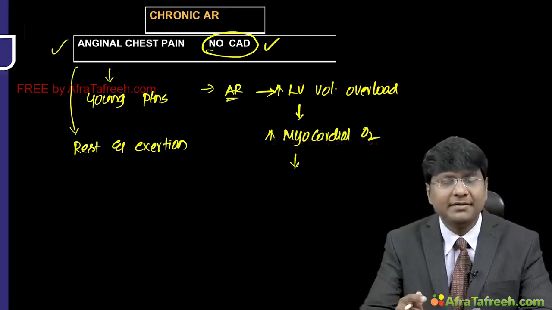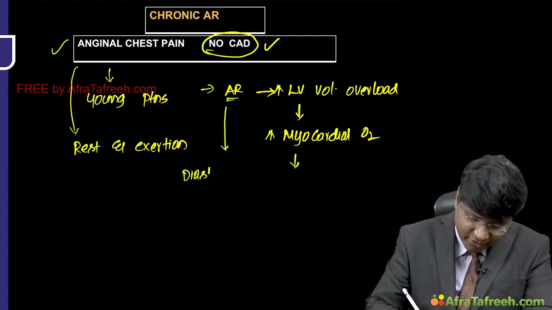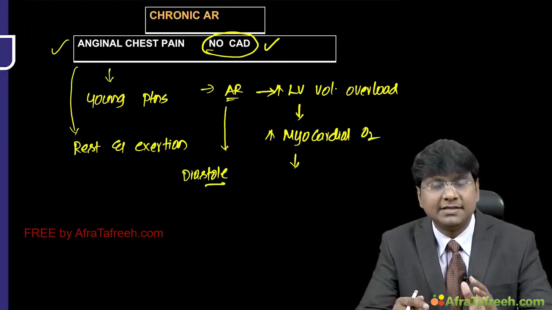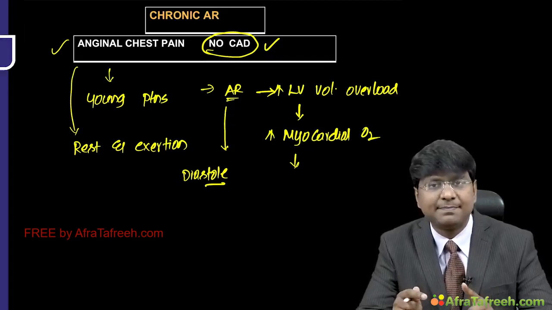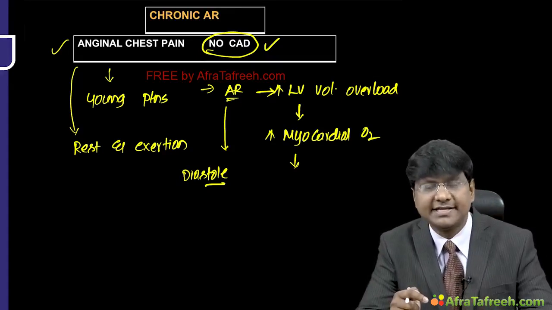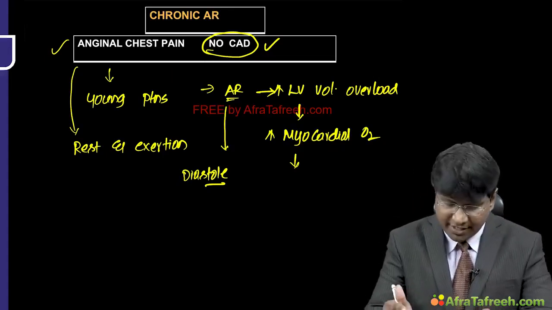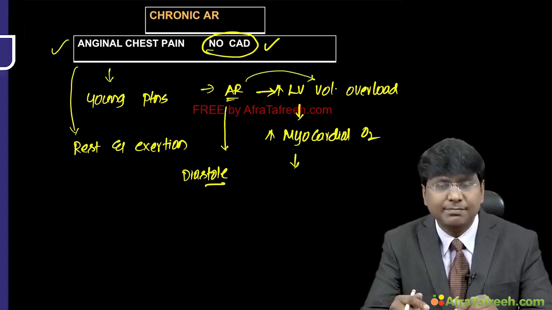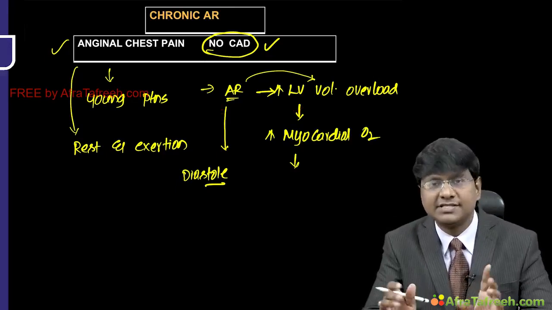But what is happening? The aortic regurgitation is the one which is occurring during the diastole of the ventricle. And at the same time, what you have to understand is that the myocardium will receive the blood supply during the diastole, right? But during the diastole, the blood, instead of going to the myocardium, is entering into the LV. So because of that, what can happen? There can be myocardial ischemia causing angina, right?